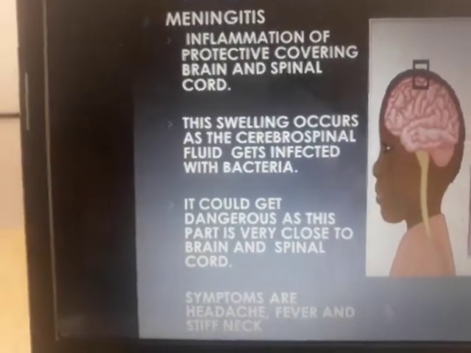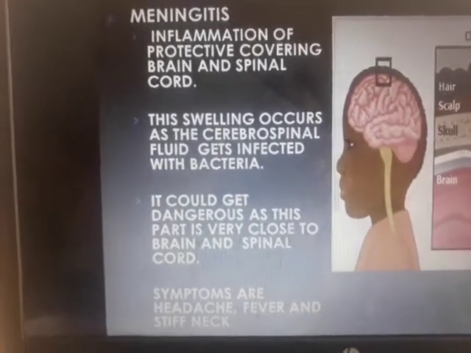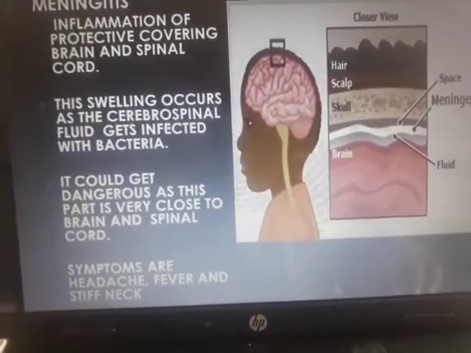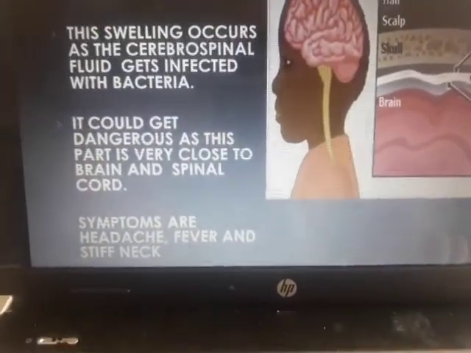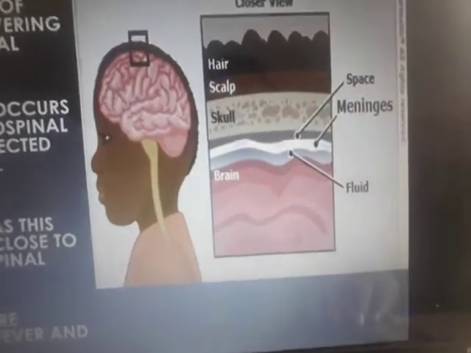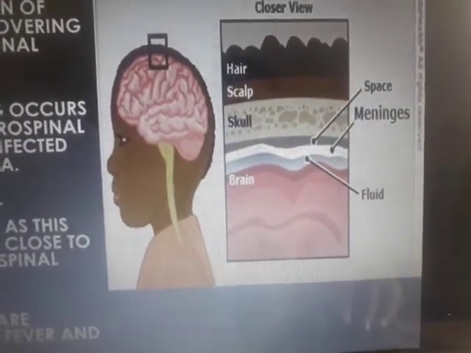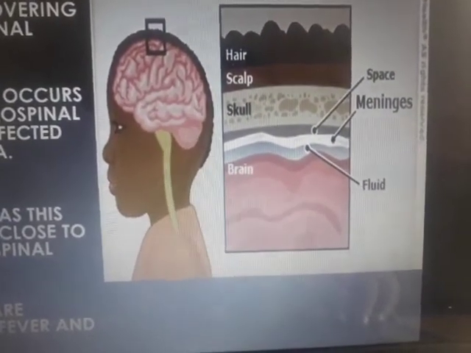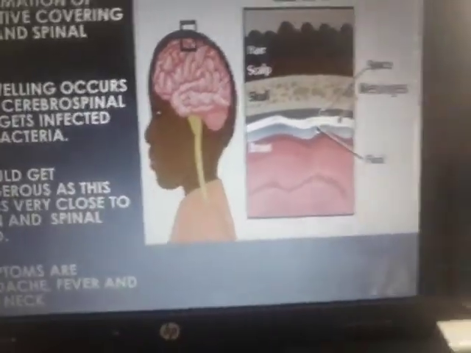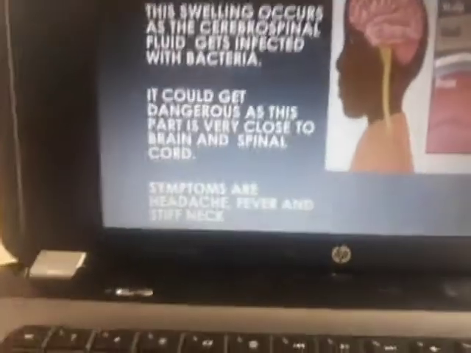This swelling occurs as the cerebrospinal fluid gets infected with bacteria. It could get dangerous as this part is very close to the brain and spinal cord. If this bacteria reaches the brain, which is so delicate, it is going to start damaging in a very threatening way. And the spinal cord obviously is also in danger.